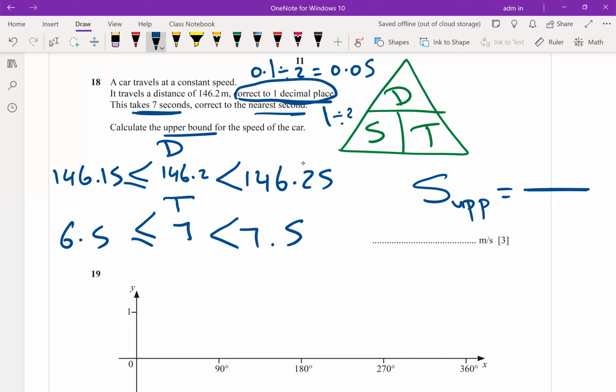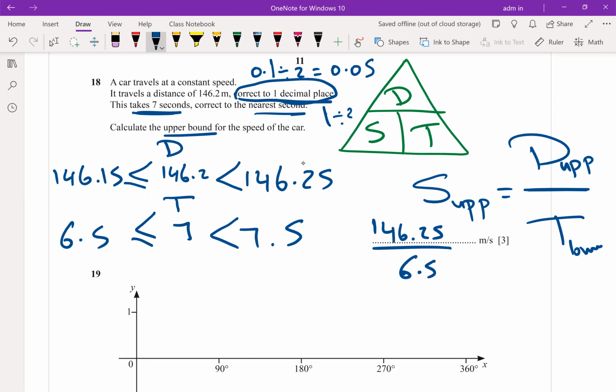Do you remember when we divide, take what over what? When I ask you to get the upper, start with upper, end with lower. When I ask you to get the lower, start with lower, end with upper. What is the upper distance over the lower time? The upper distance is 146.25. The lower time is 6.5.